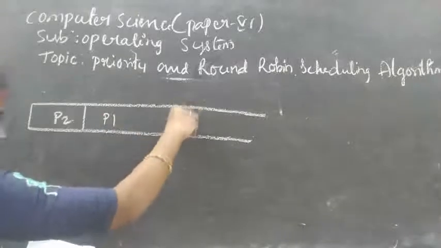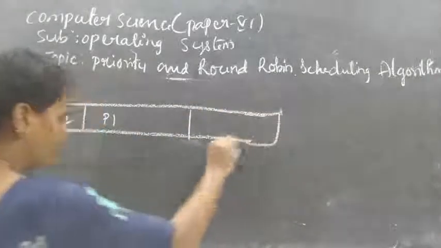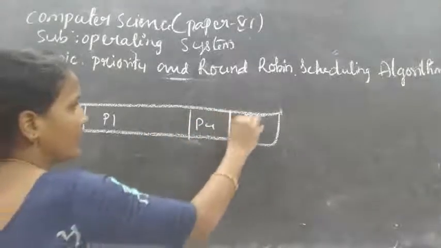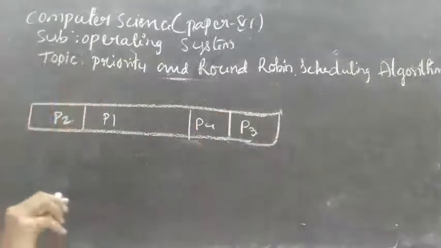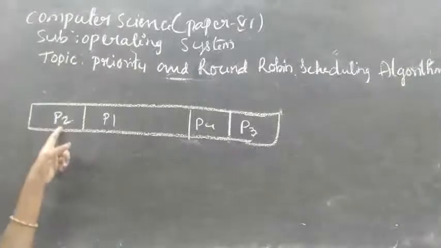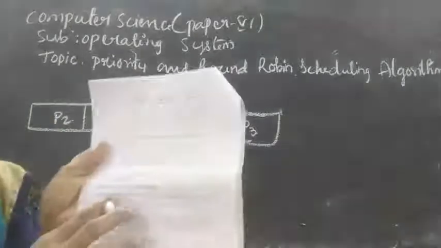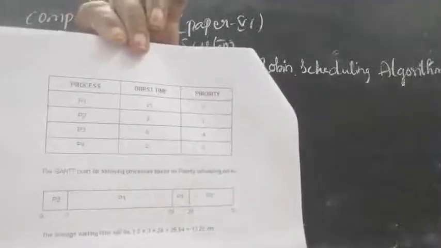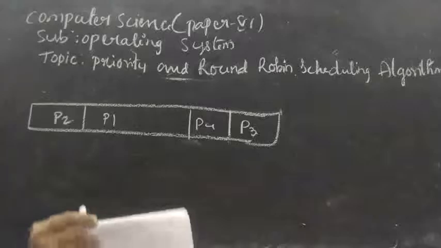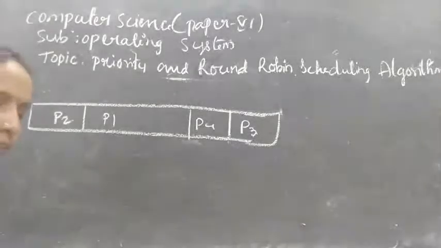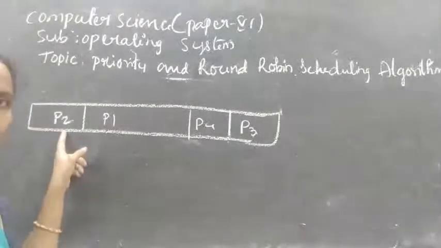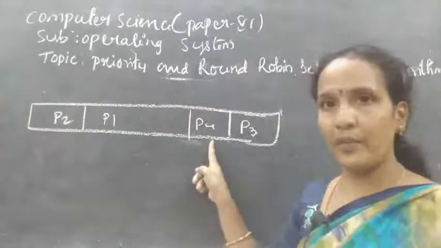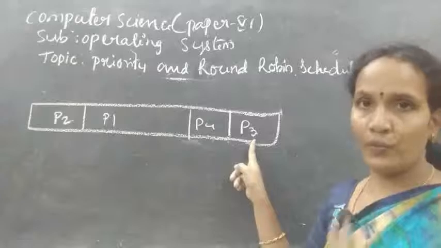P1 execution is 21 milliseconds. Next priority is P4. Next P3. If you want, you can call this the priority table. Now, P2 has the first priority, P1 has the second priority, P4 has the third priority, and P3 has the fourth priority.